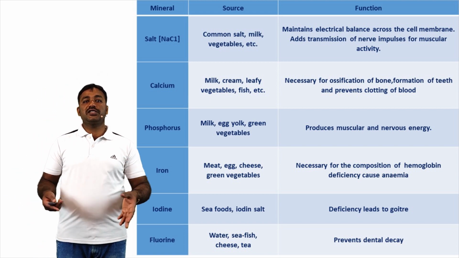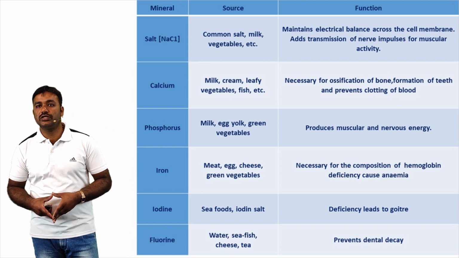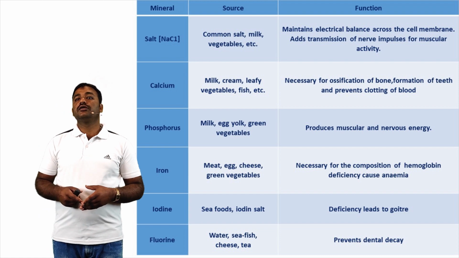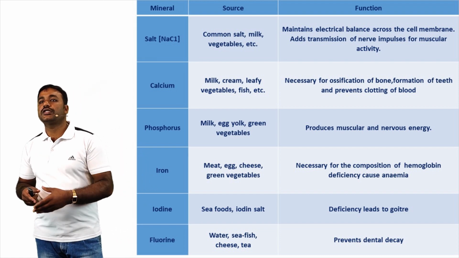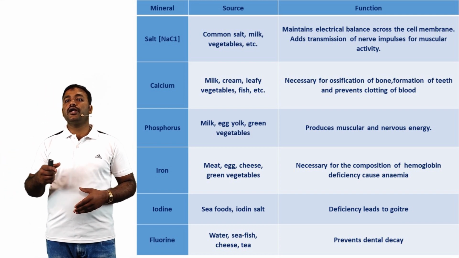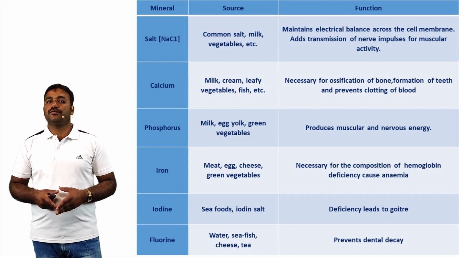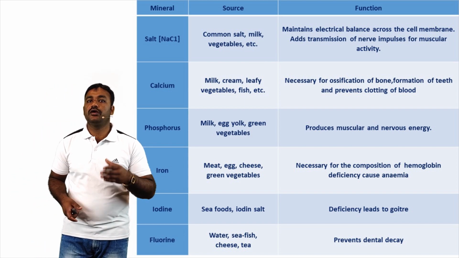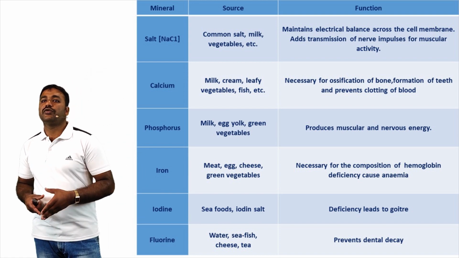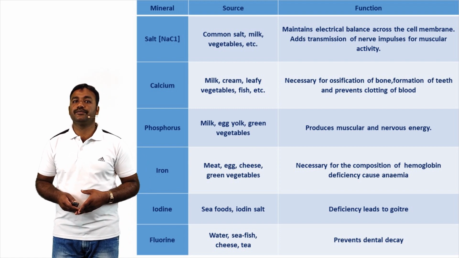Calcium sources: milk, cream, leafy vegetables, fish, etc. Functions of calcium: necessary for ossification of bone, formation of the teeth, and prevents clotting of blood. Next, phosphorus. Phosphorus source: milk, egg yolk, green vegetables. Function of phosphorus: produces muscle and nervous energy.